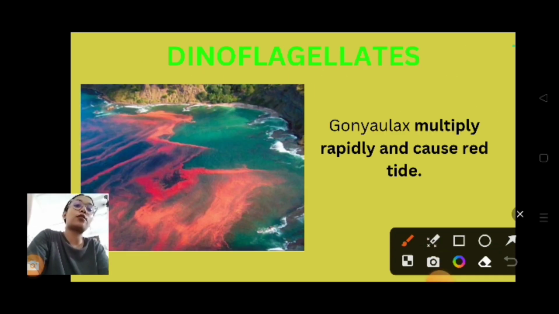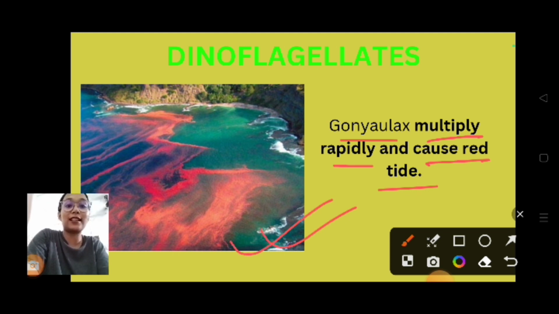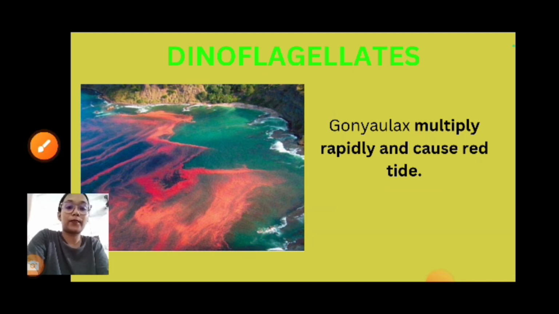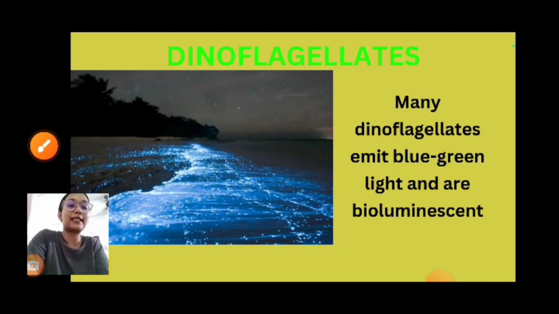So moving on to the next slide. This is a type of dinoflagellates, Gonyaulax, which multiplies rapidly and causes red tide. So you can see red tide here. It's a type of dinoflagellates. Okay. So moving on to the next slide.